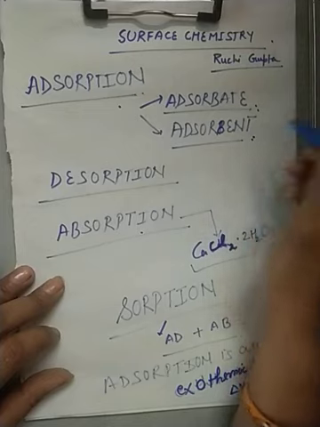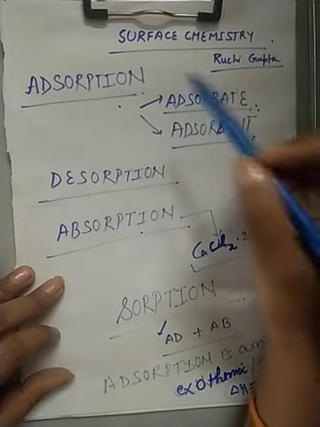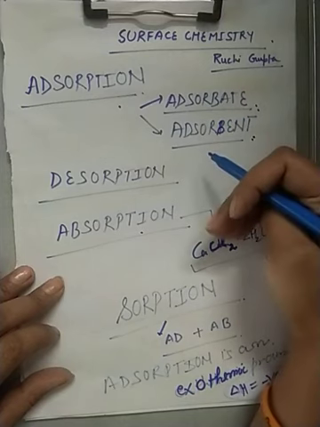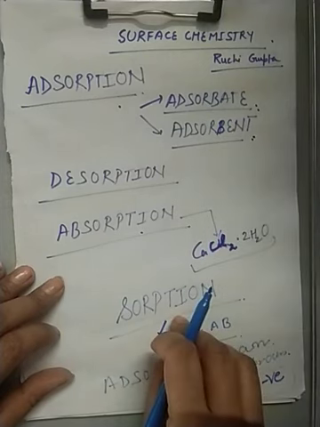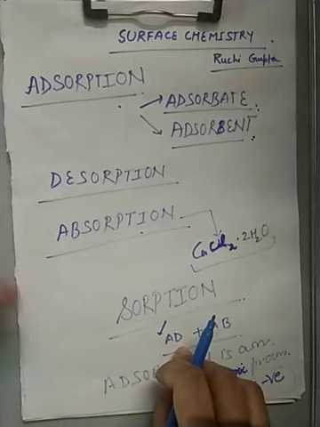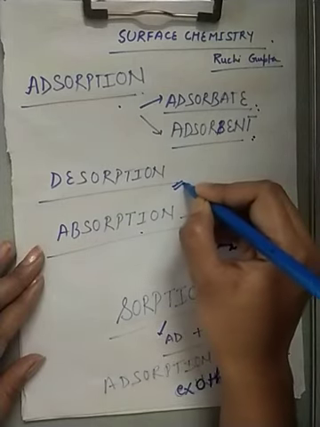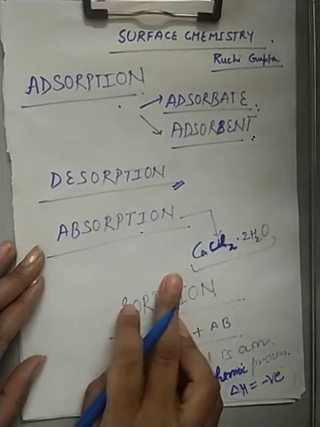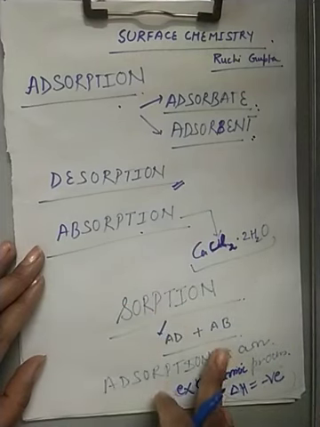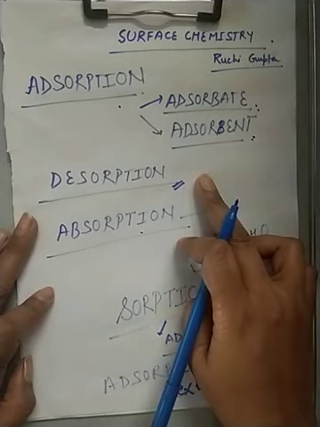Now as we know that adsorption is the phenomenon in which the molecules are coming on the surface and just stick on the surface or retaining on the surface, and the opposite phenomenon of adsorption is called what? Desorption. So the meaning of desorption means what? The removal of adsorbed substance from the surface is called desorption.